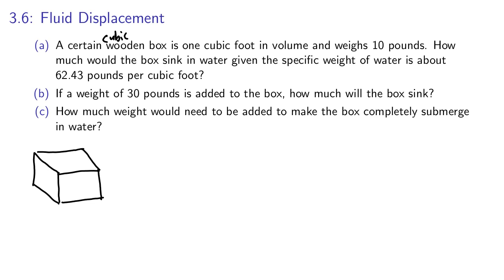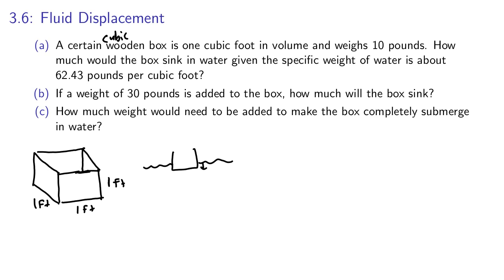So if the cubic box is 1 cubic foot in volume, then all of its dimensions are 1 foot. So this box is a cube, and it's 1 foot by 1 foot by 1 foot cube to make a box. And it's open on the inside, we'll imagine, made of wood. And so hopefully it'll float in some water. How much would the box sink in the water? So if we put the box in some water, how deep does it sink? Given the specific weight of water is 62.43 pounds per cubic foot.